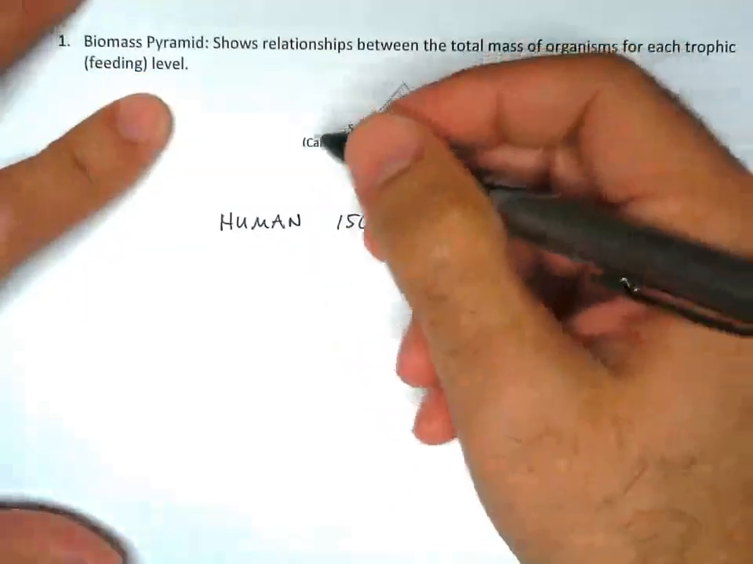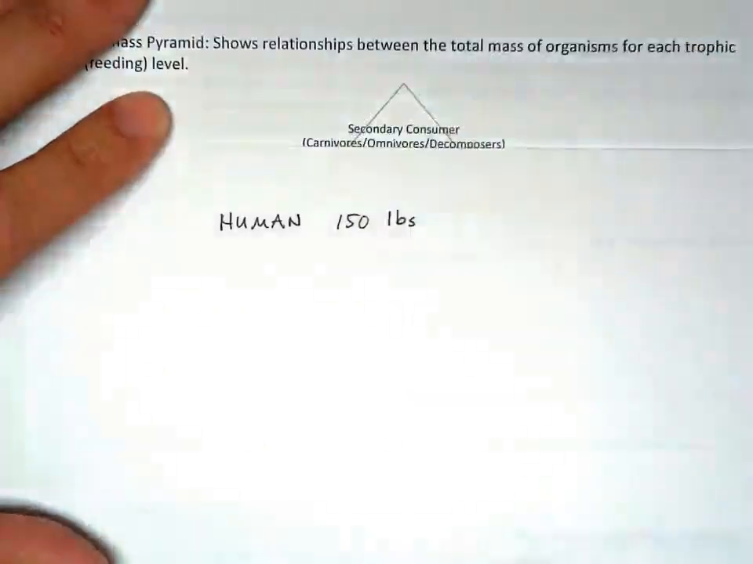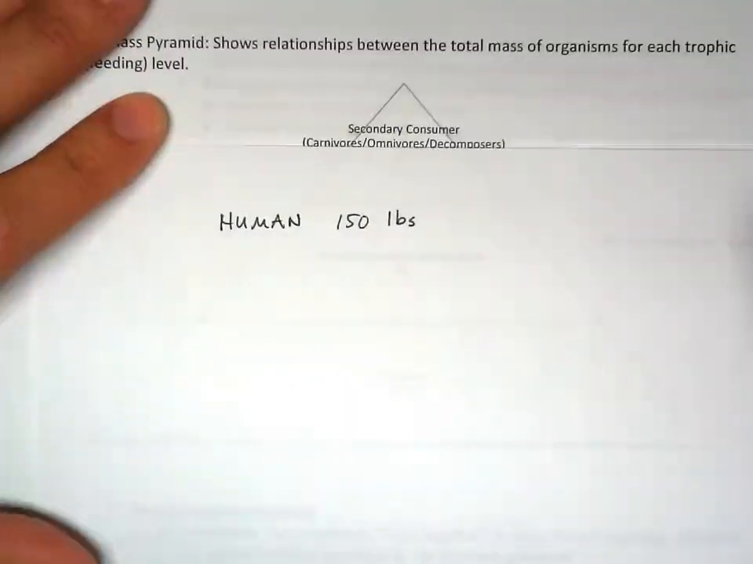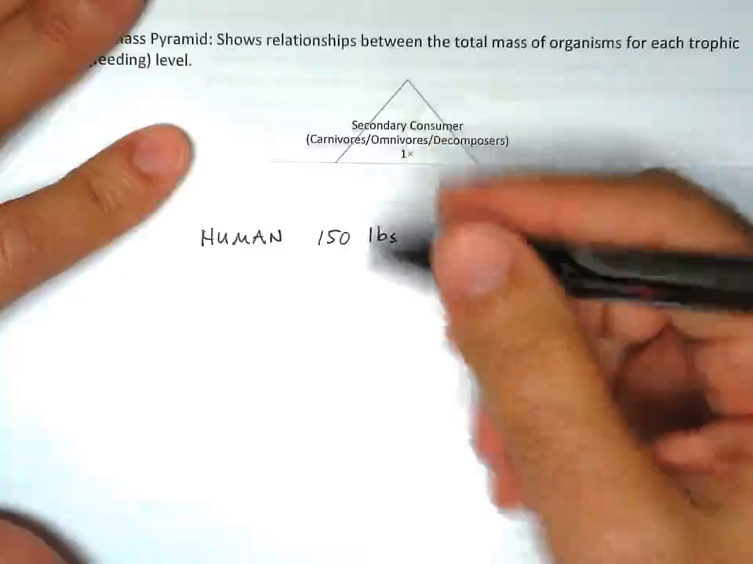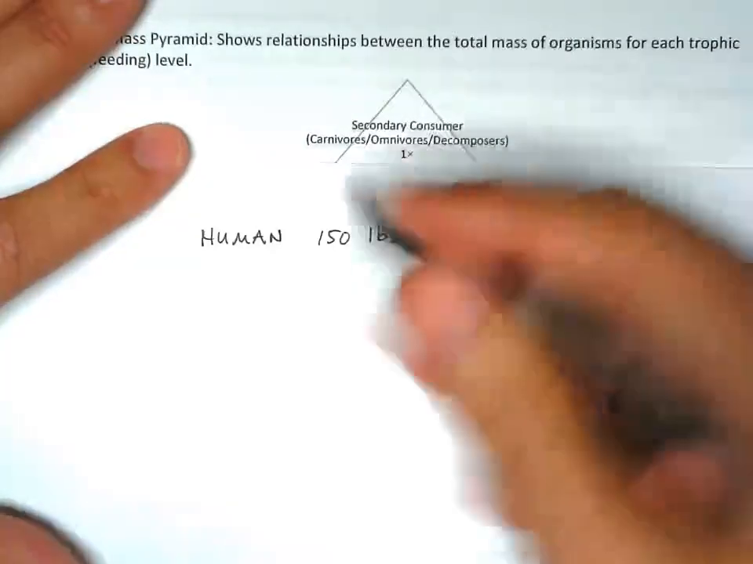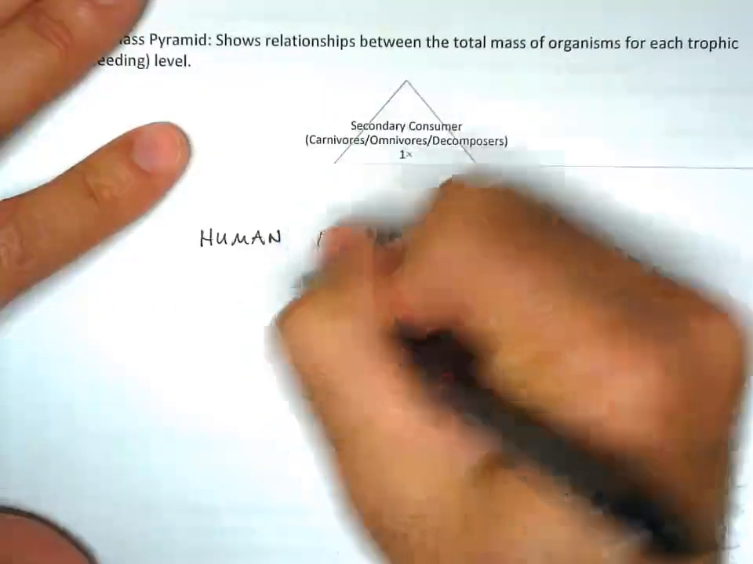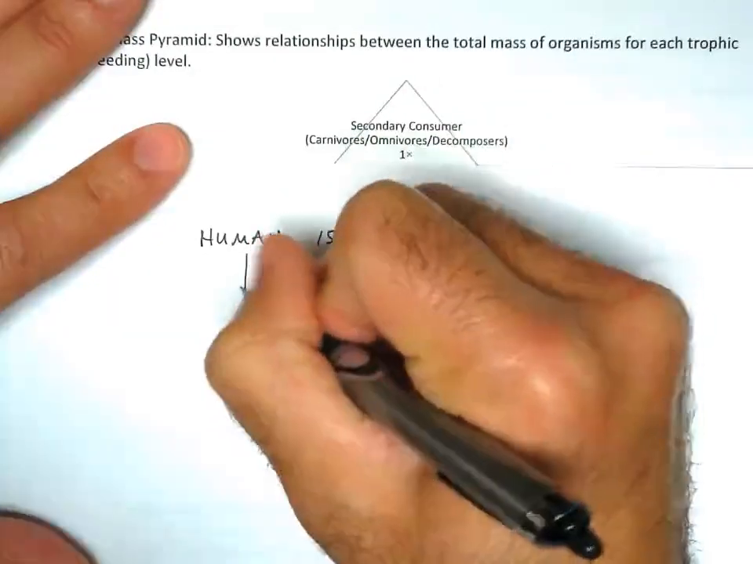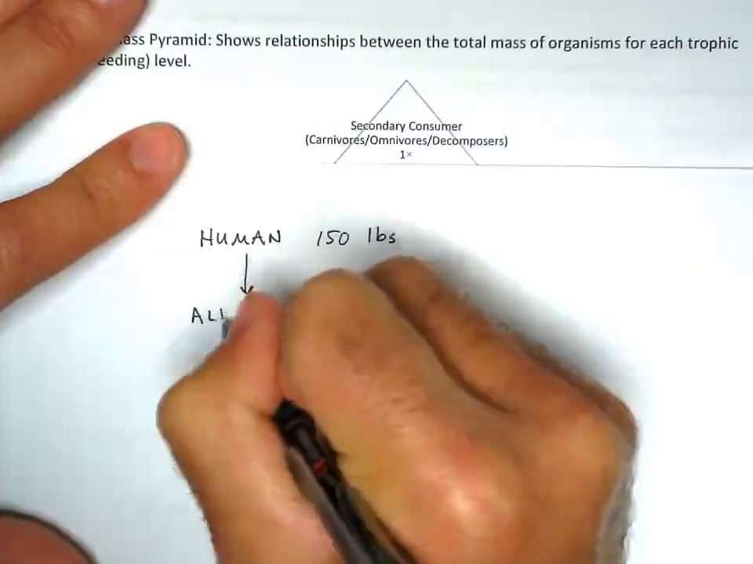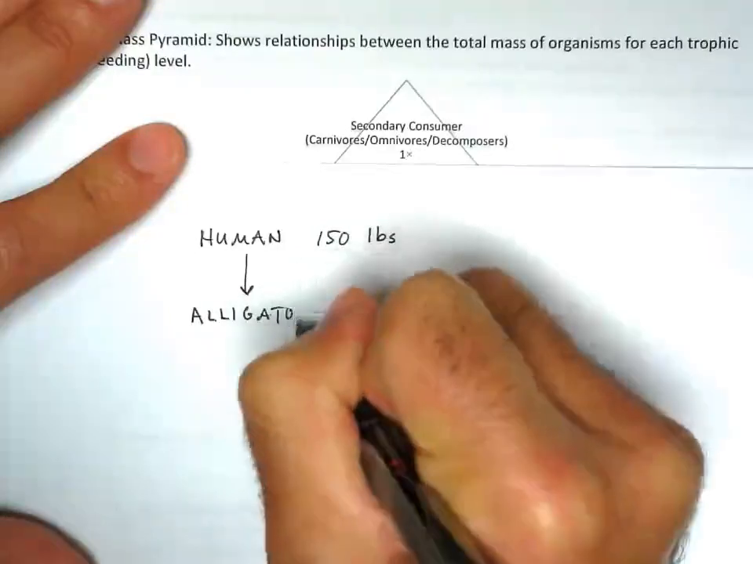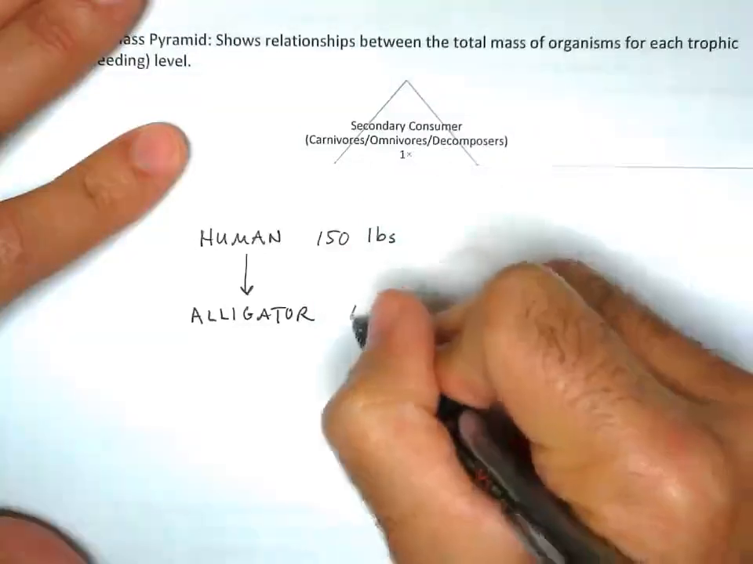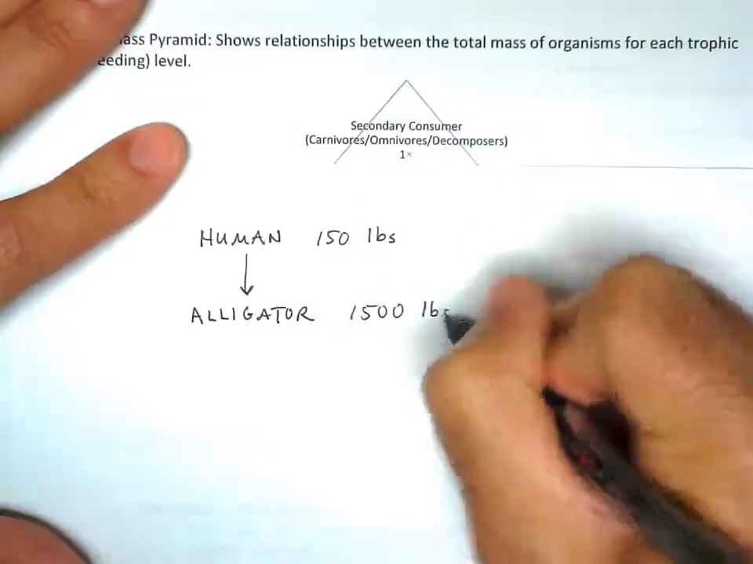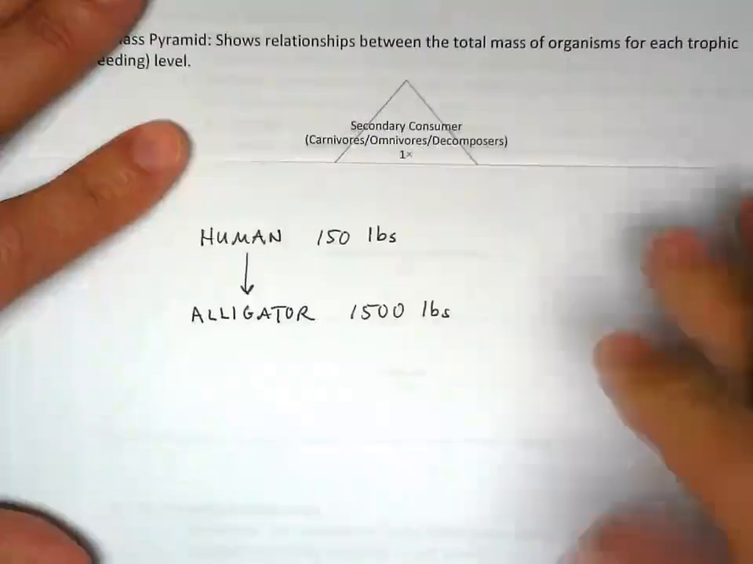So say we as humans ate, trying to think of something. So let's make it kind of goofy here just to get the idea. Say we ate alligator. Okay? So that means that if all we ate was alligator, in order to produce a 150-pound person, we would need 1,500 pounds of alligator to support a 150-pound person.